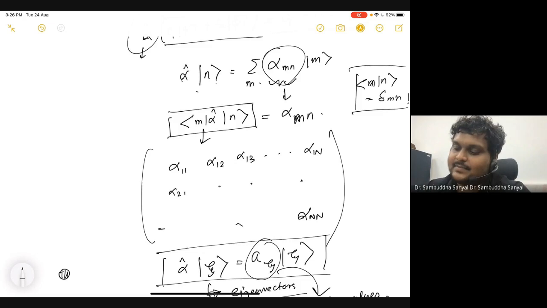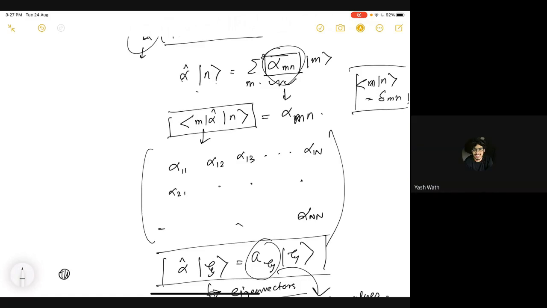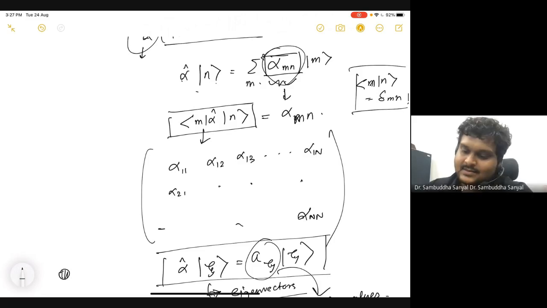That vector is nothing but a linear combination of all the basis vectors in that space. So if you know this linear combination, these alpha coefficients, then you know the result of acting an operator on a basis vector in this vector space. So you are writing the resultant vector as a superposition, a linear combination of all the bases. Yes.